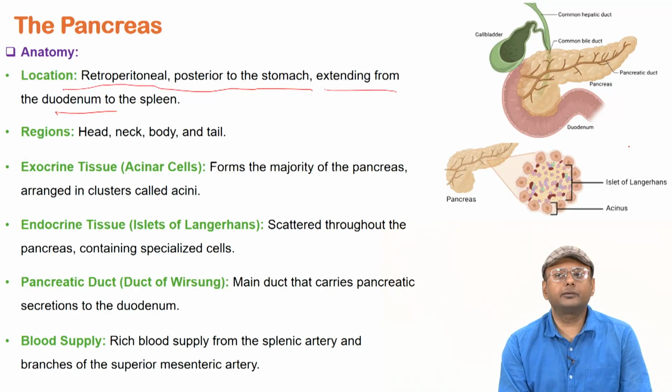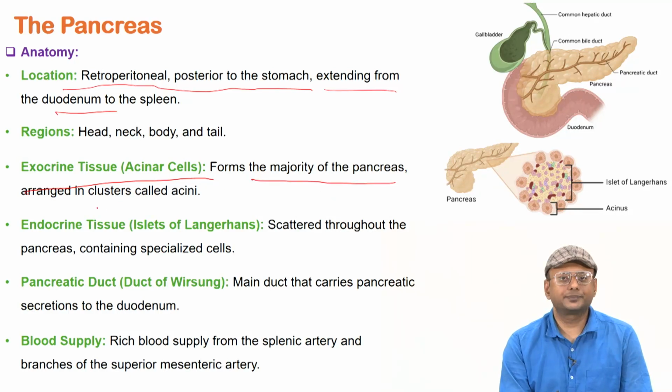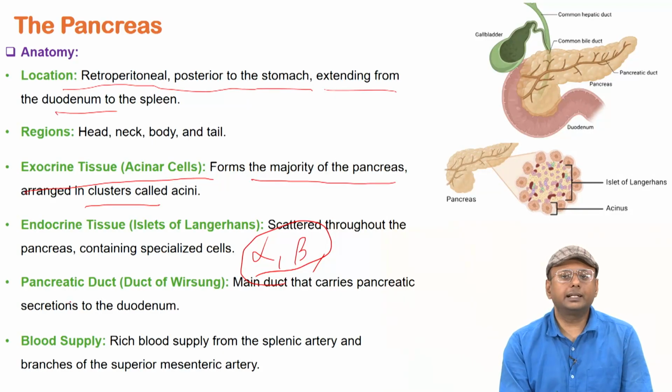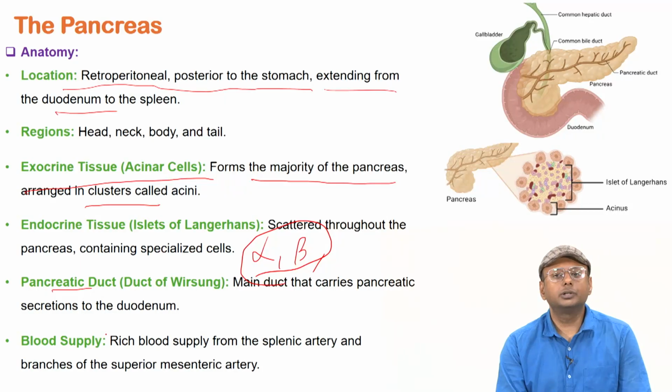Mostly it has different regions like the head, neck, body and tail region. Acinar cells of the exocrine glands, right. So acinar cells perform exocrine types of functions. They form the majority of the pancreas. And the beta cells, alpha cells, these types of cells perform the endocrine functions, which are also called the islets of Langerhans.